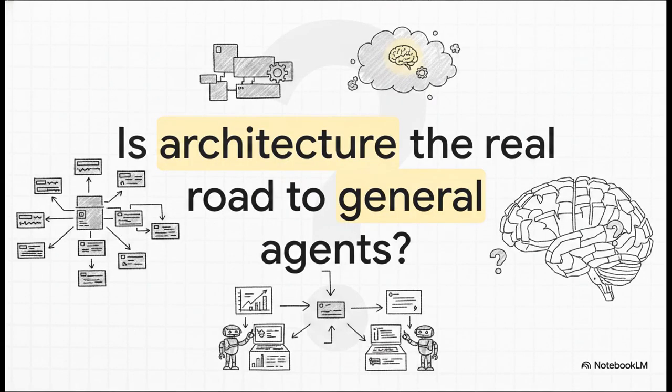I want to leave you with a provocative thought here at the end. Right now, so much of the industry is obsessed with parameter count, just training bigger and bigger models to brute force baseline intelligence. But what if that's only half the puzzle? The cognitive architecture from Chapter 10 is completely domain agnostic. Whether you're debugging server logs, analyzing financial derivatives, or writing a novel, the global workspace and attention routing work exactly the same. So maybe the true path to artificial general intelligence isn't just about massive parametric scale.